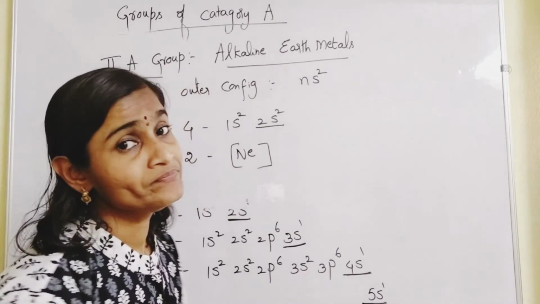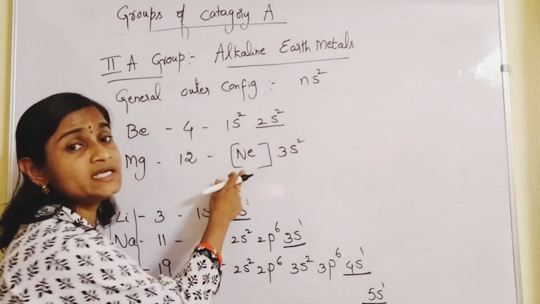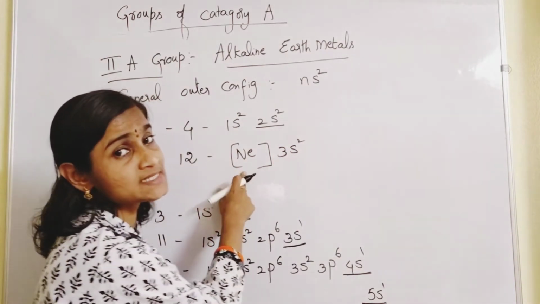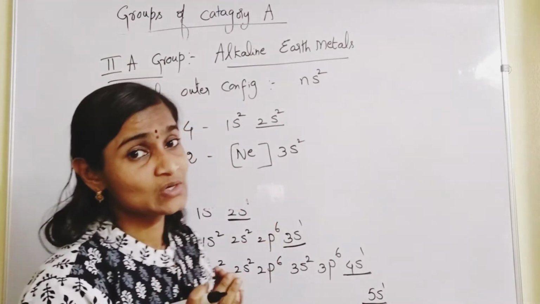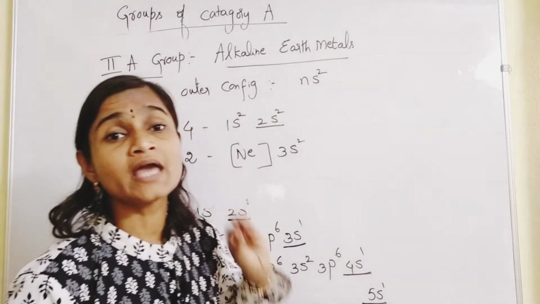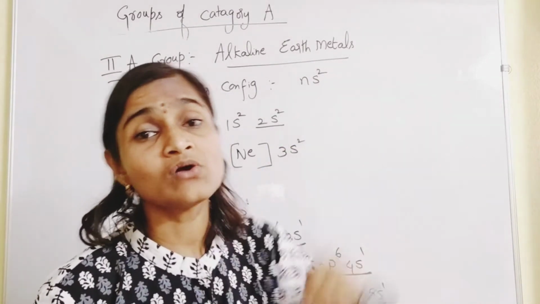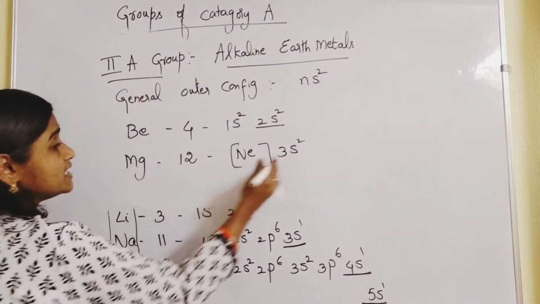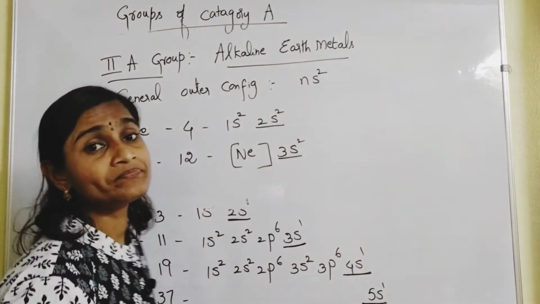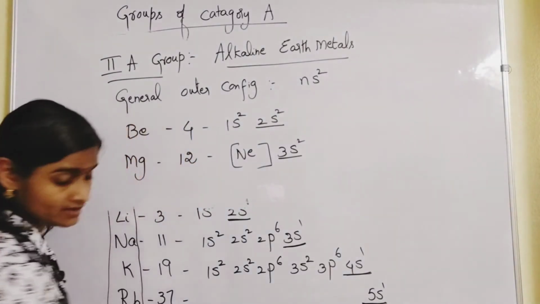Neon 3s2. Up to neon it is 1s2, 2s2, 2p6. Instead of writing the whole thing, we'll write it in short like this. That means in the last orbit it has 2 electrons, 3s2.